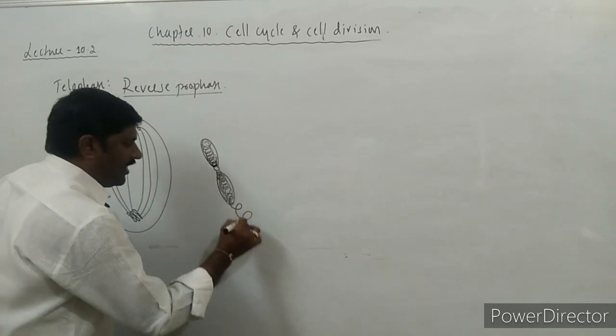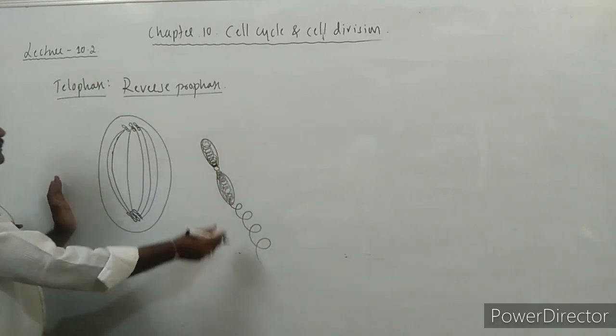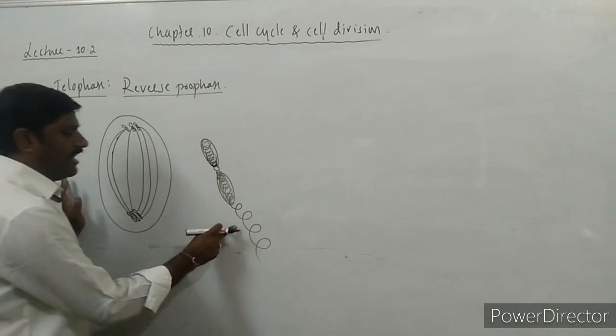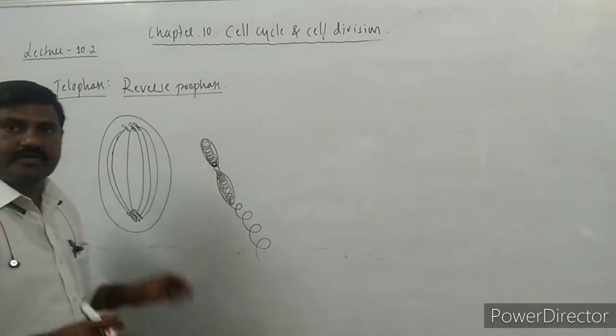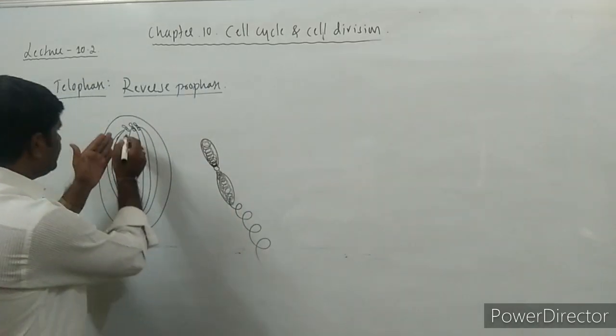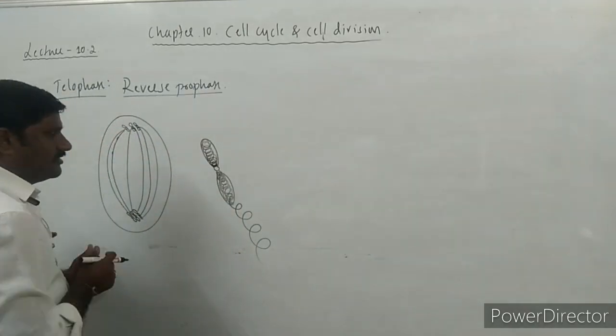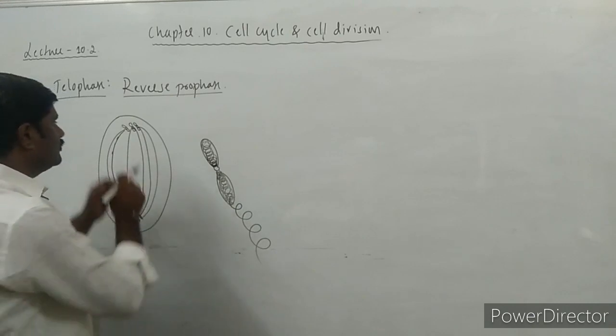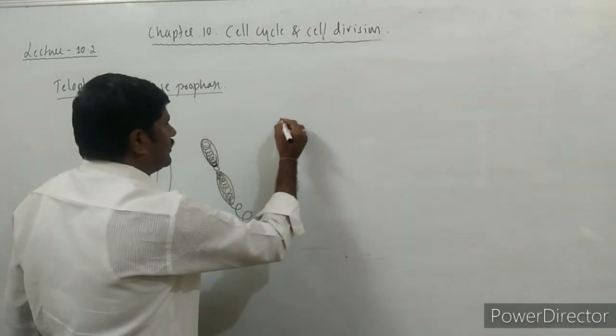It starts to uncoil like this. When it uncoils, it becomes an elongated, slender, thread-like structure, right? So these thread-like structures called chromosomes start to uncoil themselves.